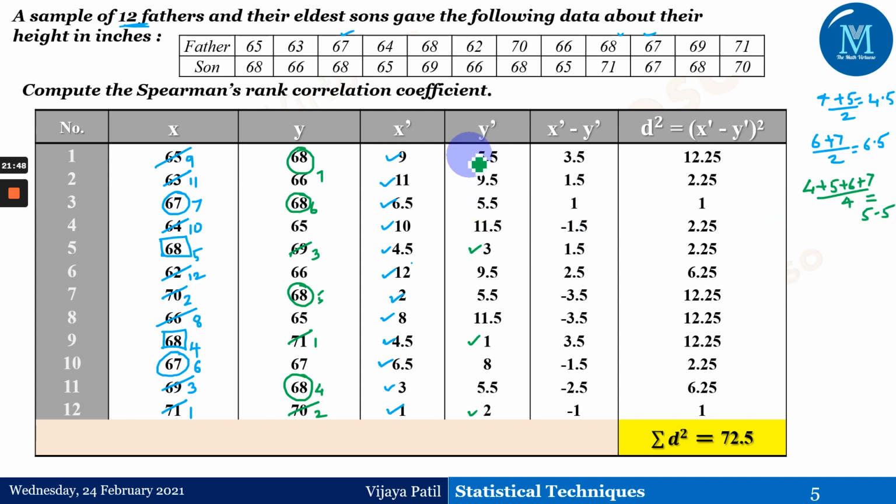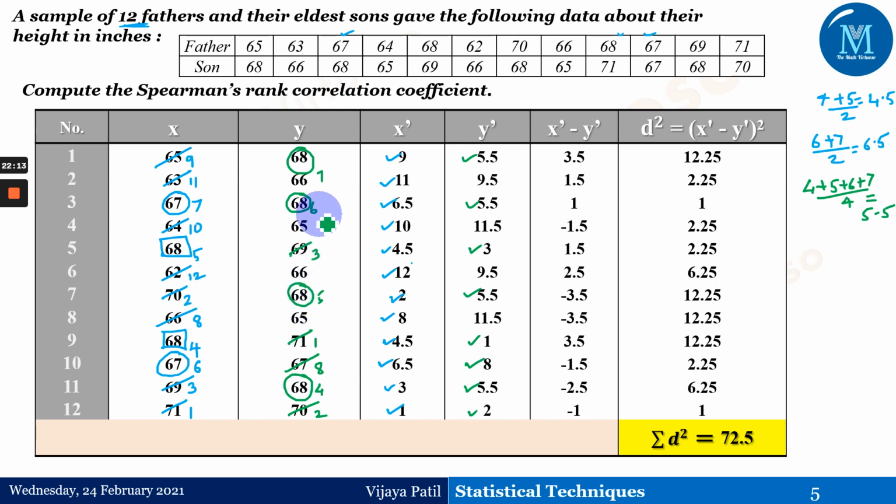So we'll be getting the rank 5.5 for every 68. Every 68 will be assigned the rank 5.5. Now the next biggest number is 67. The rank has to be next to the 7, because this is the rank that is supposed to be here, 7. So the next rank has been given as 8. We have given the rank here as 8.